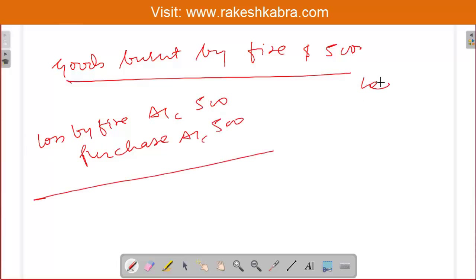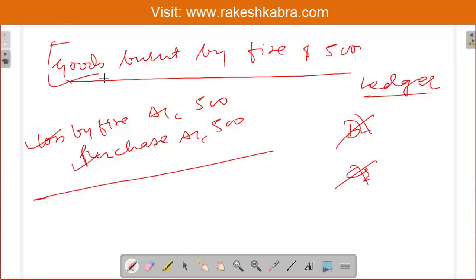Now if you see in the ledger, you will not find the loss by fire account, because loss by fire account is a nominal account. In the ledger we will not open the loss by fire account, and we will not open the purchase account also. It means in the ledger we are not recording the debit aspect and the credit aspect; both we are ignoring.